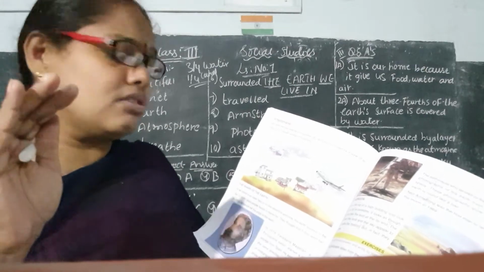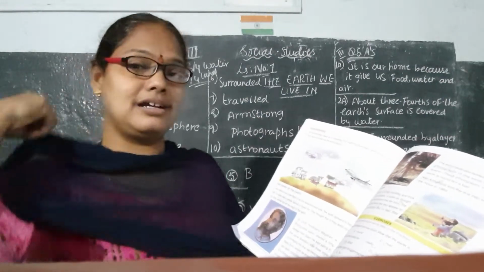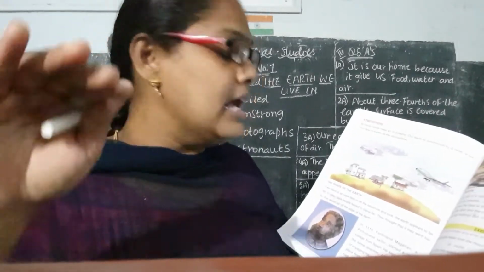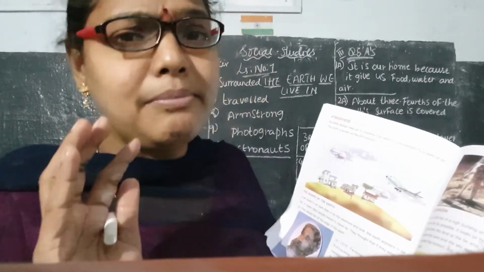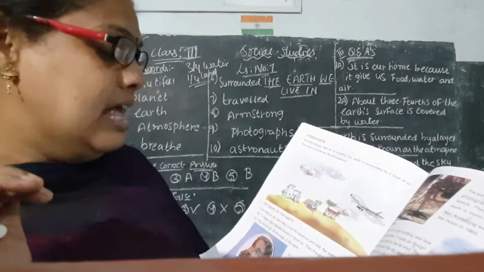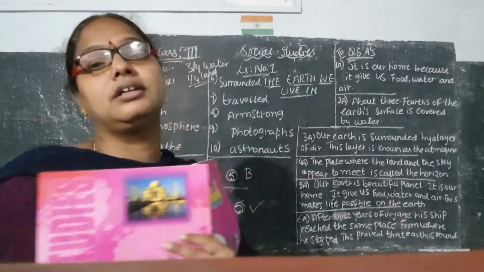After 3 years of voyage, his ship reached the place where he started. Same place, from where the ship started. Again after 3 years, he traveled in the same direction and again came back to the same place from where he started. So he had really traveled around the earth. This long journey proved that earth is round.